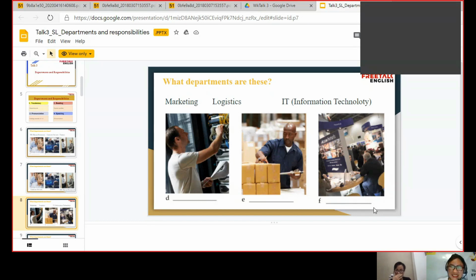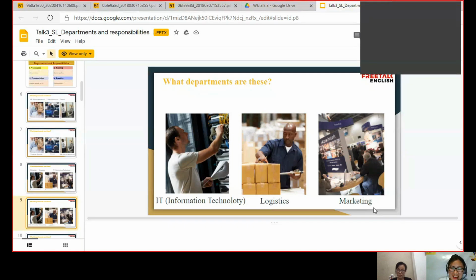All right. Nice one. Now let's find out the answers. There you go. Your answers are all correct. Congrats. For the first picture, let's say information technology. It's actually G. Information technology.